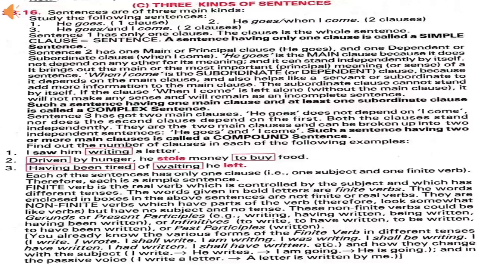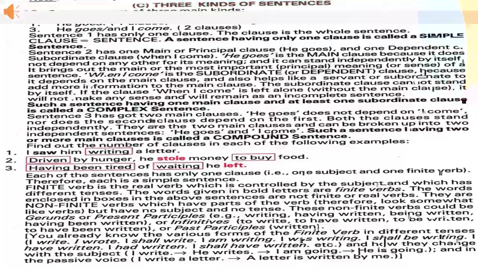A complex sentence is made up of one main clause and one or more subordinate clauses joined together by a subordinating conjunction. A compound sentence contains two or more main clauses joined together by a coordinating conjunction. And students, remember, the main clause is also known as the independent clause.